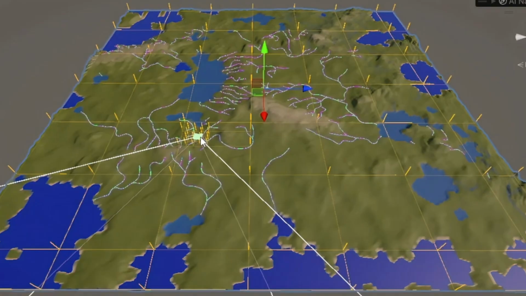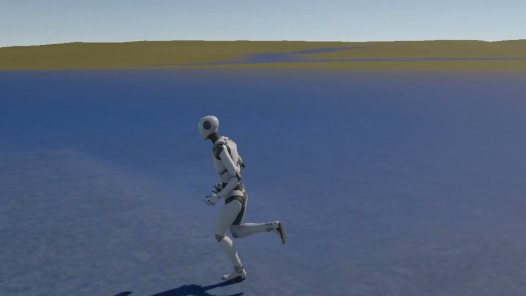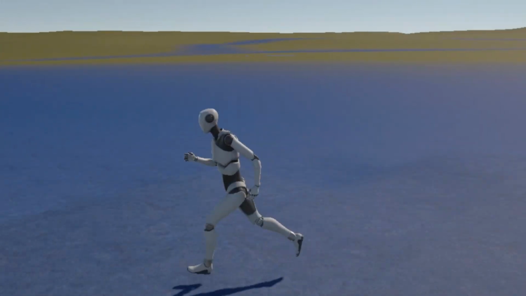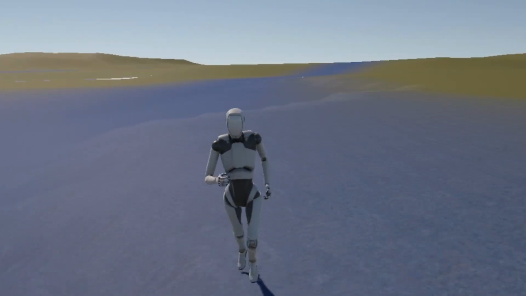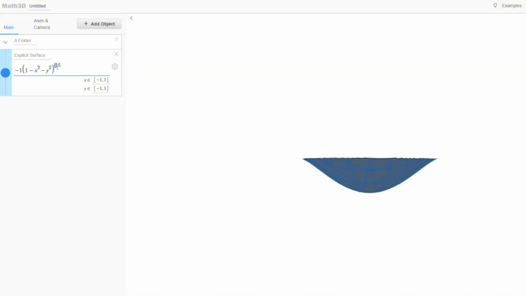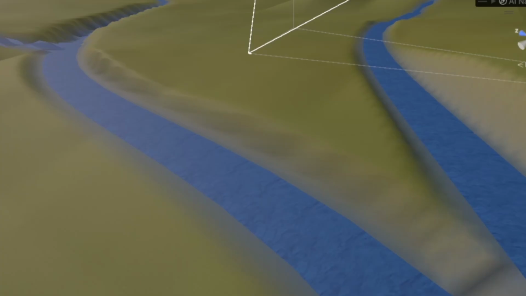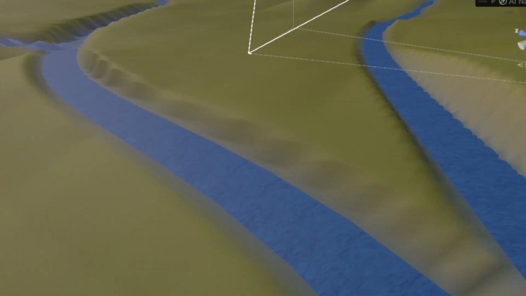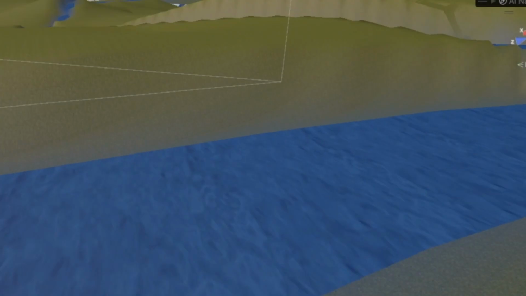I already had this system in my first video, but the rivers were just a blue painted area on the ground representing where the rivers will be. What I've added now is how they carve into the terrain in order to make the channels. I carved the terrain using a function based on the depth of the channel and adjusted the steepness of the channel with a constant. Then I applied this to the whole path that the channel runs, and after this, the only thing left was to adjust in-game how the rivers were looking.